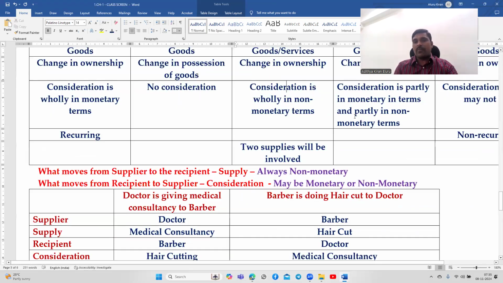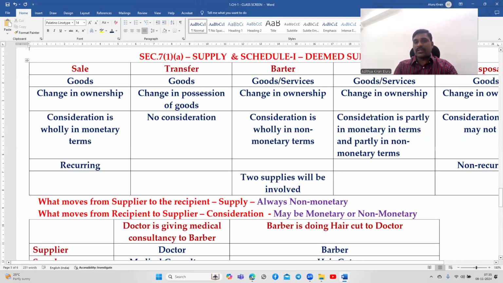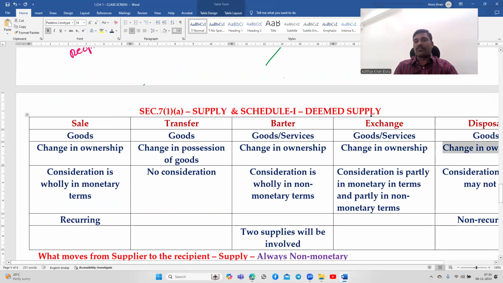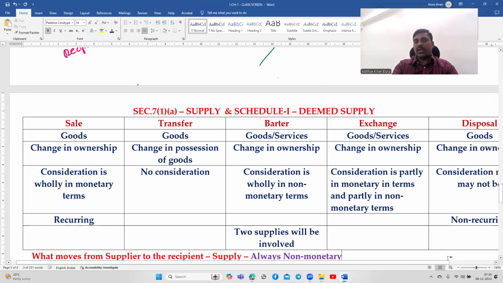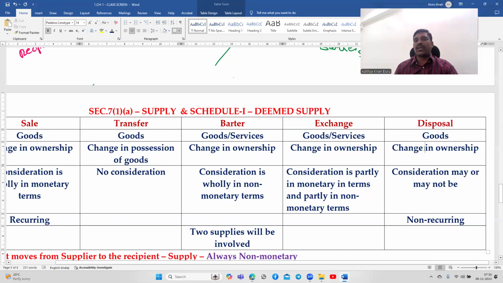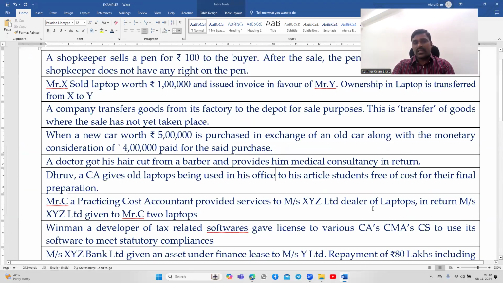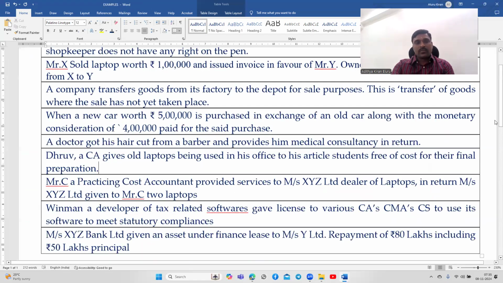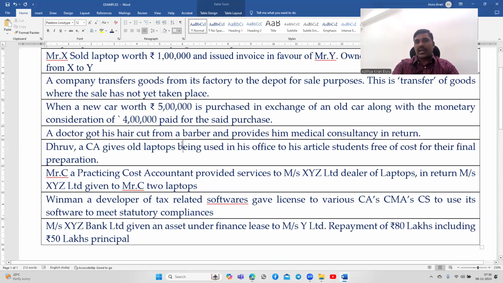So first of all, when the laptop is given to the students, there is a change in ownership. Earlier, who was the owner? The chartered accountant, Dhruv, was the owner of the laptop. Now the owner of the laptop is the student. There is a change in ownership, and there is no consideration. Consideration may or may not be there, I told you, right? There is no consideration in this given case. And moreover, it is non-recurring in nature. It is called disposal. Okay, right.